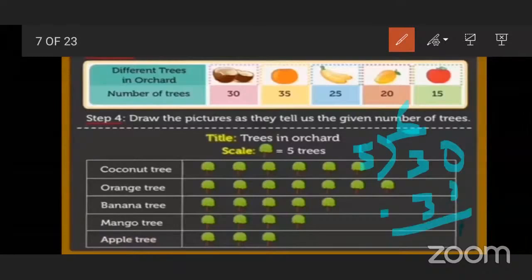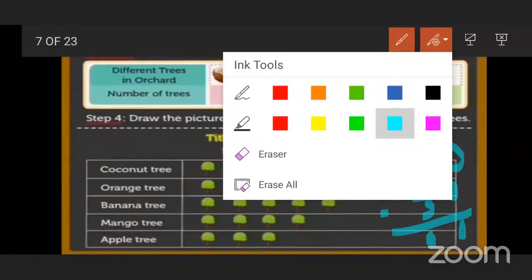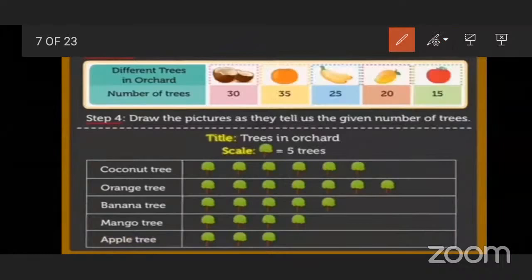Also 35 is divided by 5, 25 is divided by 5, 20 is divided by 5, and 15 is divided by 5. So that is why we take the scale: 1 tree is equal to 5 trees. Keep this in mind.